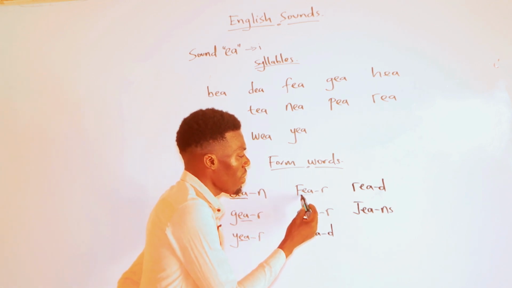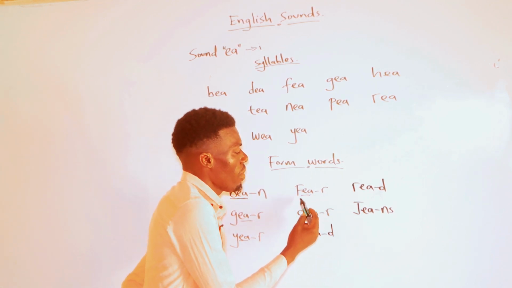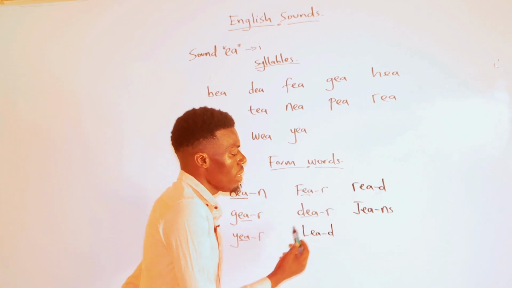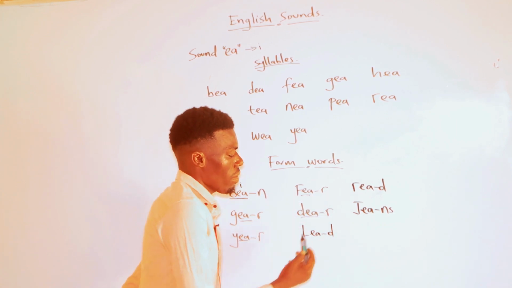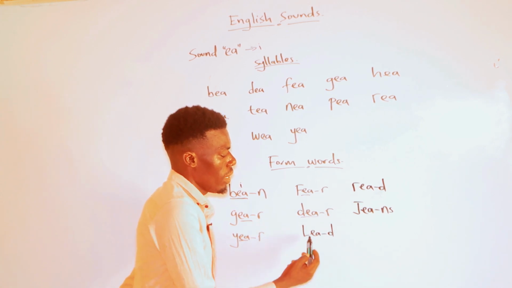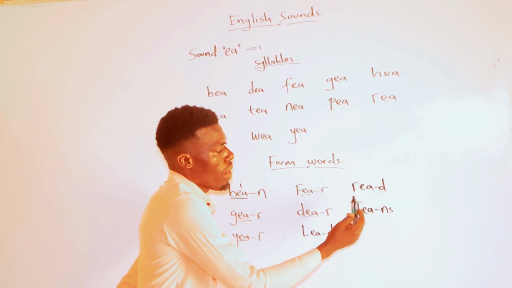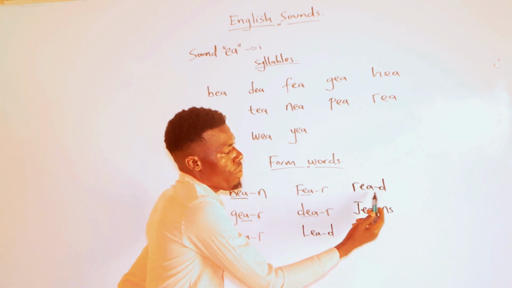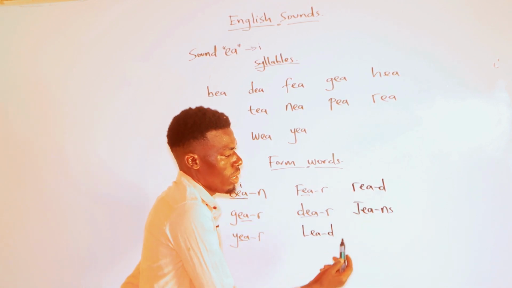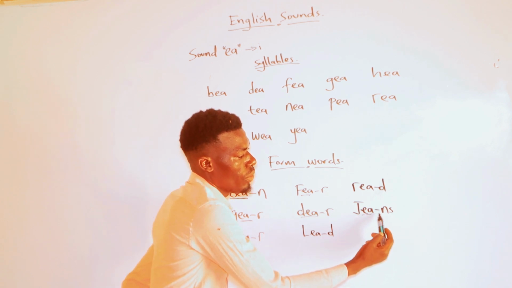So this one will say fear, fear. This is D, dear, dear, lead, read, G, jeans.